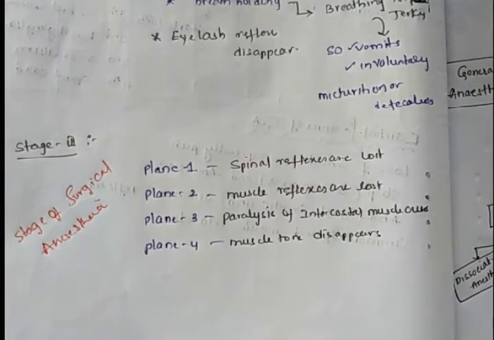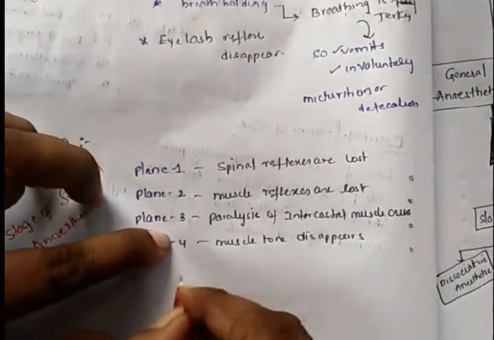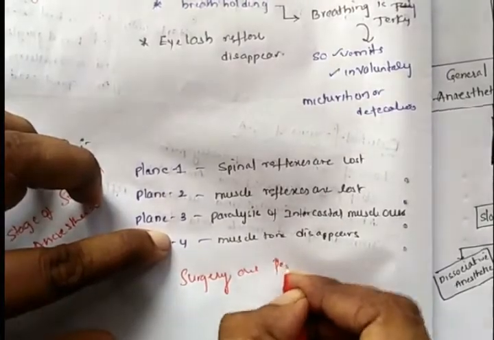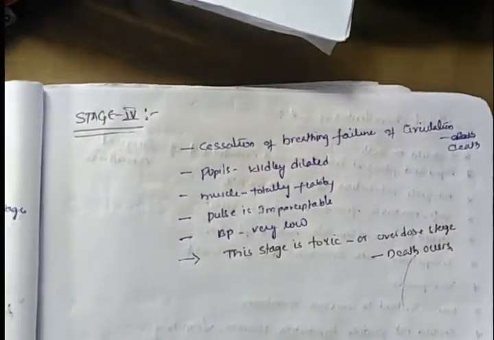So the patient is 100% stabilized in this stage, and only in this stage are surgeries performed. If a patient is overdosed with the general anesthetic, he may go to the fourth stage.